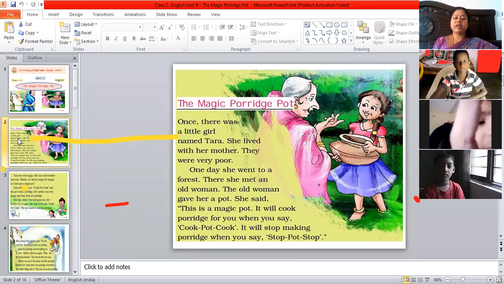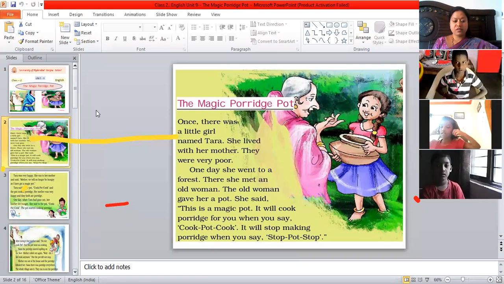Okay. I want you to read the story. The magic porridge pot.